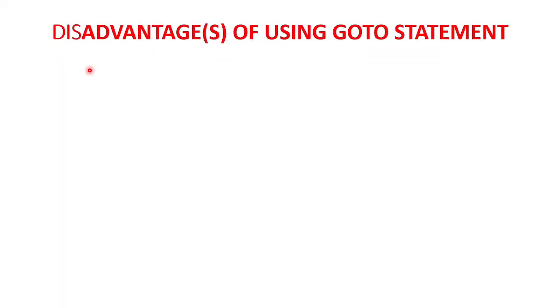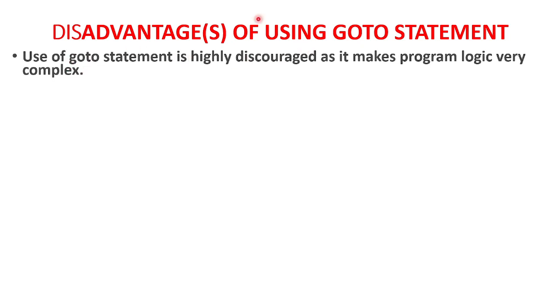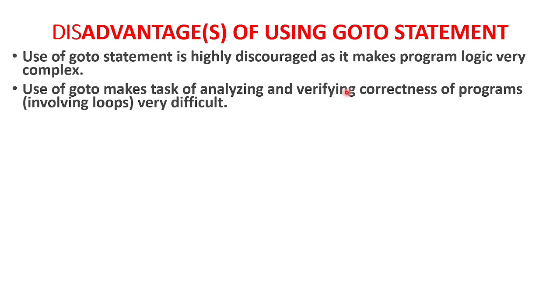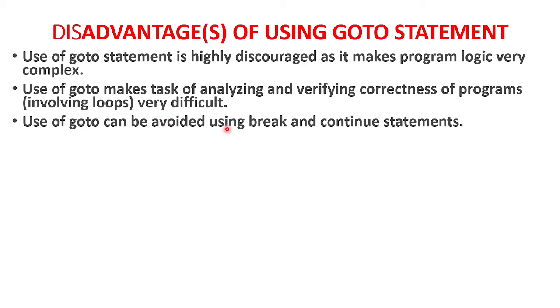Now what are the disadvantages of using goto statement? Use of goto statement is highly discouraged as it makes the program logic very complex. You should try to avoid using goto statement because it makes your program look very complicated, especially if you are writing a big program. It also makes analyzing and verifying the correctness of a program difficult, especially when you use loops and all. It becomes difficult to verify and analyze the program if you use goto. So use of goto should be avoided. You need to use break and continue instead of goto and label. So mostly in programming in C++, break and continue statements are used in place of goto and label.